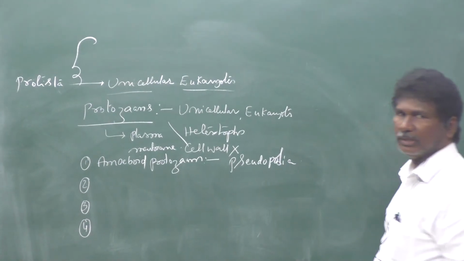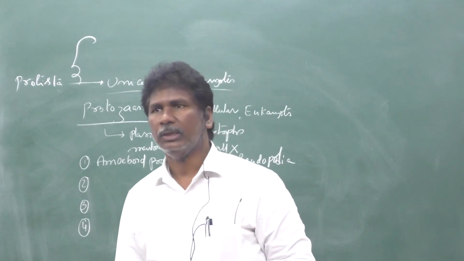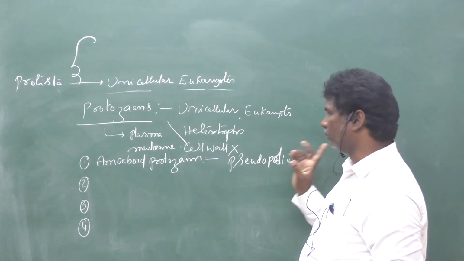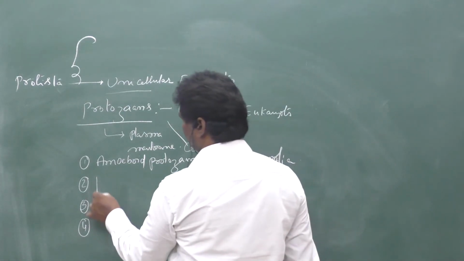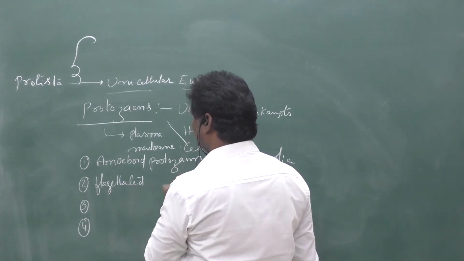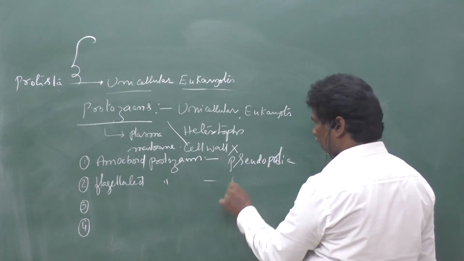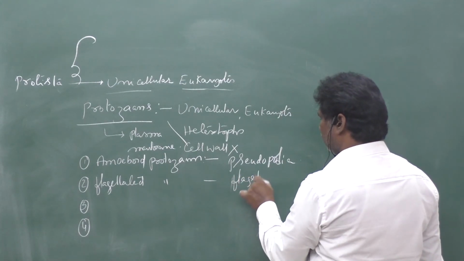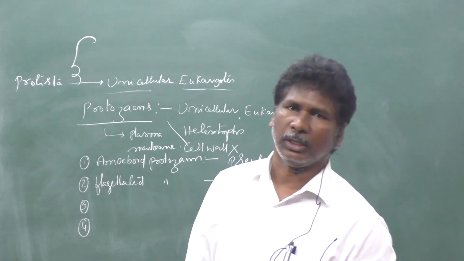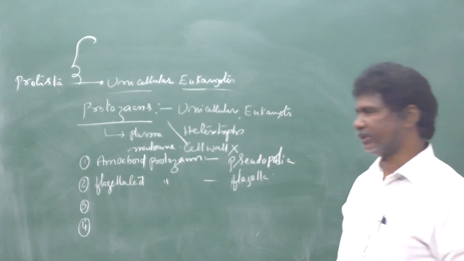Examples are Amoeba and Entamoeba. And the second one, flagellated protozoans. The locomotory organ is called flagella. You know very well that Trypanosoma gambiense causes sleeping sickness. That structure is there in your zoology.